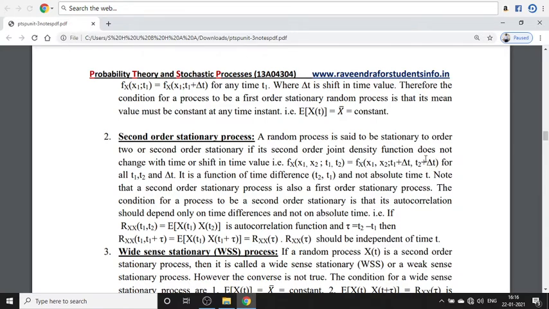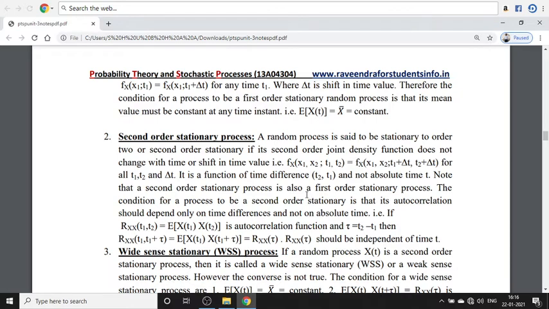The delta t may be positive or negative. Even with a shift in the time instances, the density function does not change; it remains constant, and this process is named a second order stationary process.